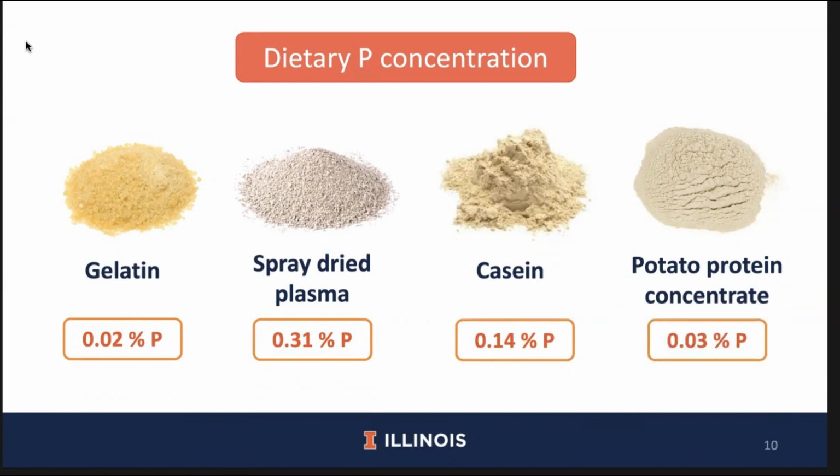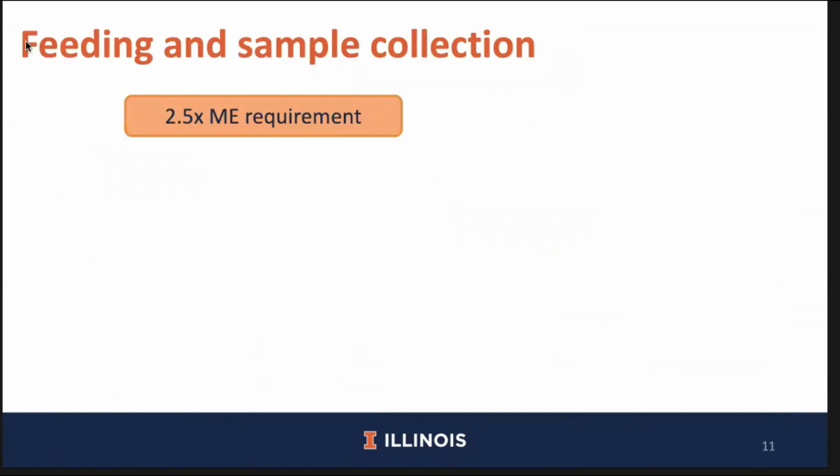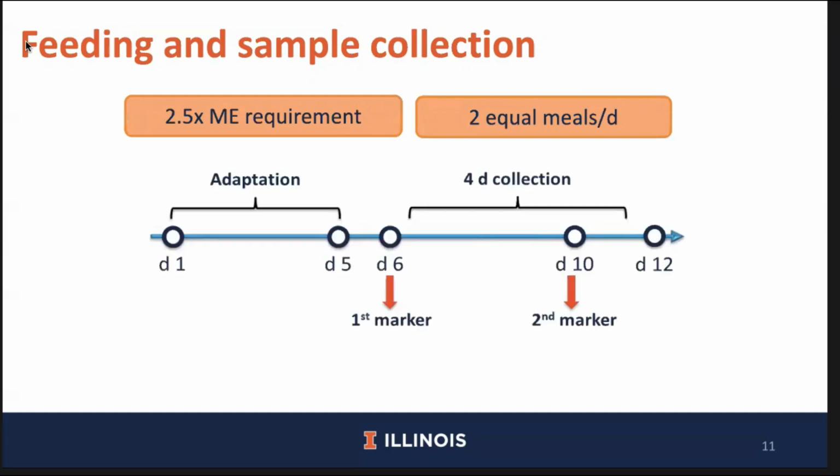And the potato protein concentrate diet contains 0.03% phosphorus. Pigs were fed at 2.5 times their maintenance energy requirement, and daily feed allotments were divided into 2 equal meals that were fed in the morning and in the afternoon. Experimental diets were fed for 12 days, with the first 5 days considered adaptation to the diet, followed by 4 days of feces collection using the marker-to-marker procedure.